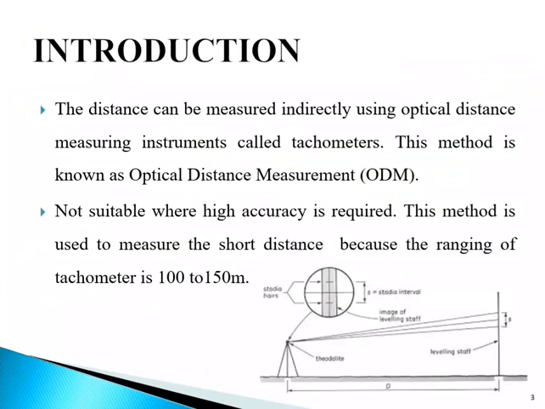The accuracy obtained is 1 in 1000 to 1 in 10,000. But in ODM methods also, the range is limited to 100 to 150 meters. So tachometers generally are used for short sights.